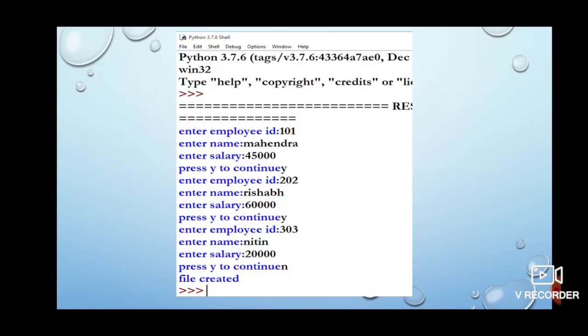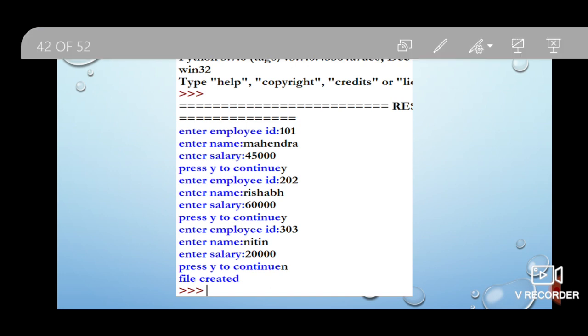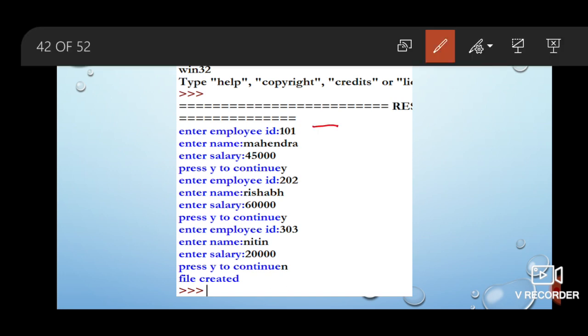So now let us see the output screen. See, first of all ID was asked, then name, then salary. Then see what is happening. Press Y to continue, the user pressed Y. Okay, then again it asks for ID, name and salary. Then again user was asked whether you want to continue, press Y. So he pressed Y again. So again new object was